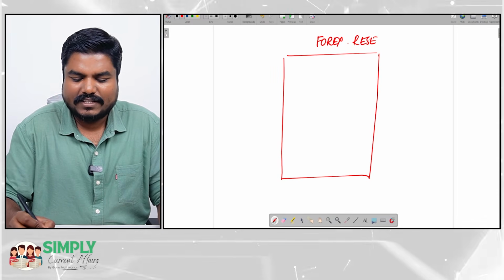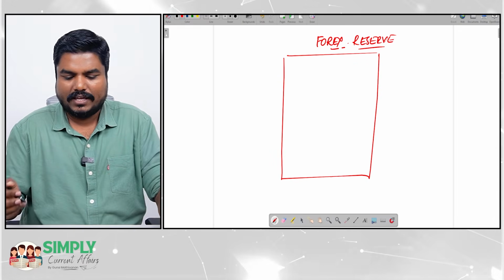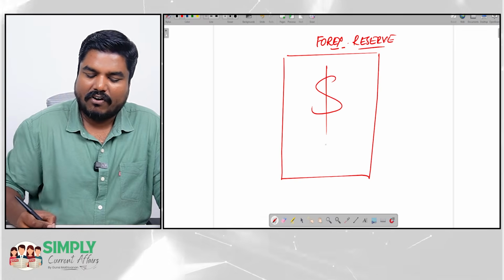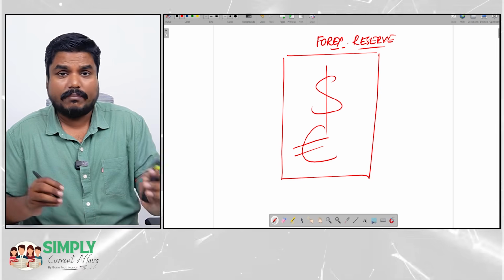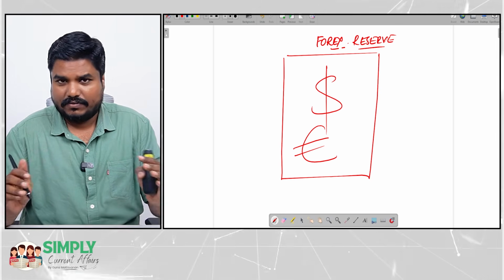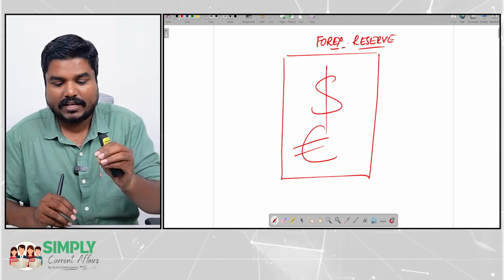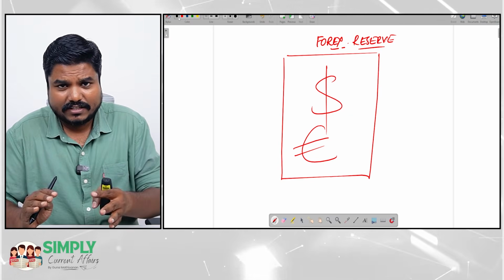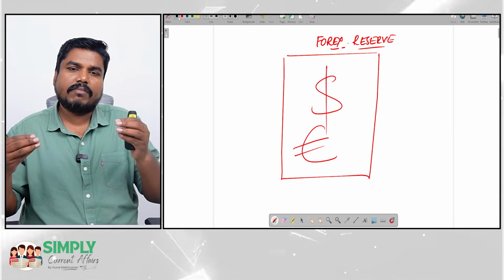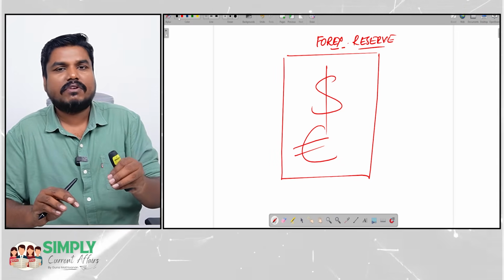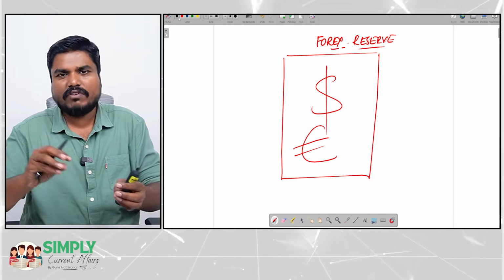See, Forex reserve is nothing but a kind of bank account where all the surplus will be put. Okay. So this Forex reserve will be having foreign currency, dollars, euro, and other currencies as well. But we have to understand, not everything inside the Forex reserve is saved in terms of foreign currency. For example, in your family, do you think that you will maintain all your savings as money? Some amount you will save as bank money, some amount as gold, some amount in the form of land.